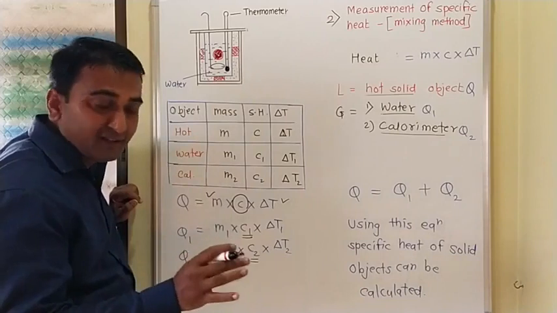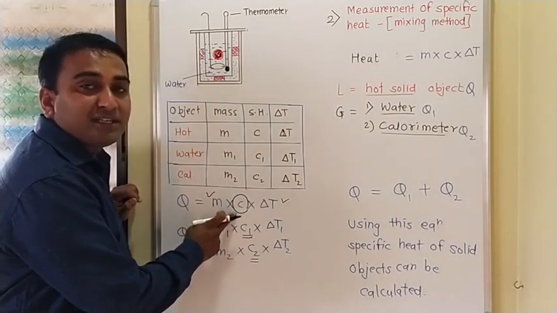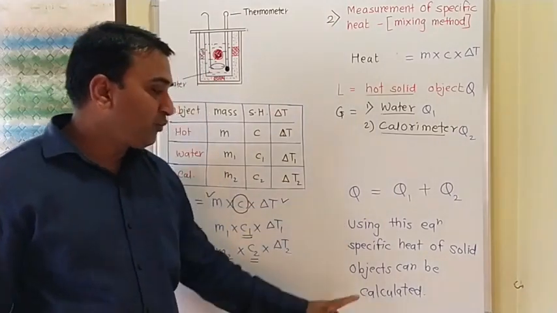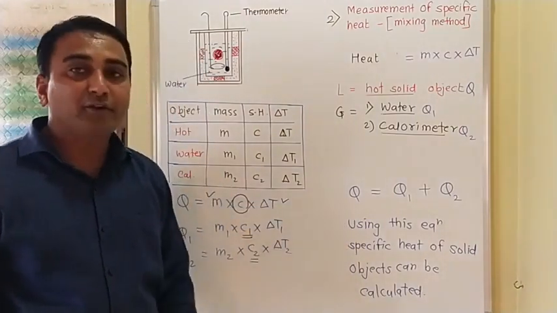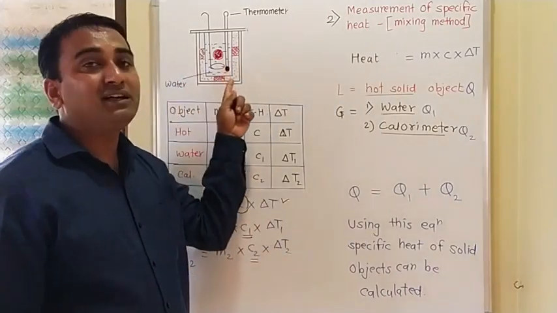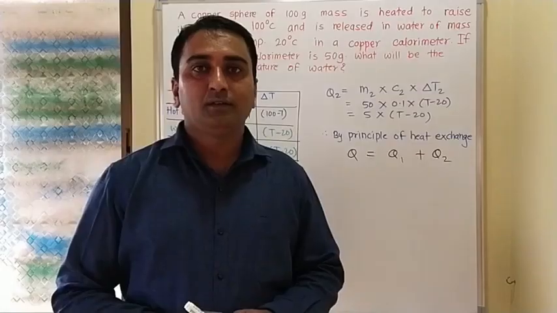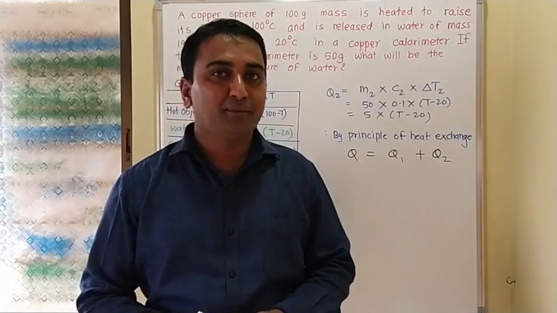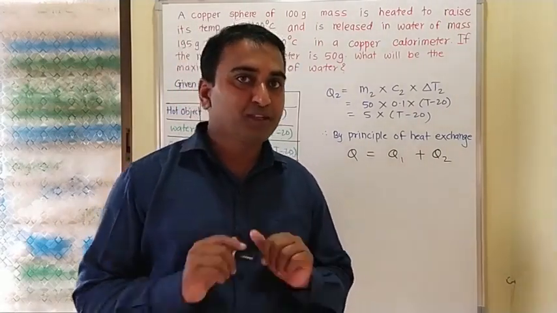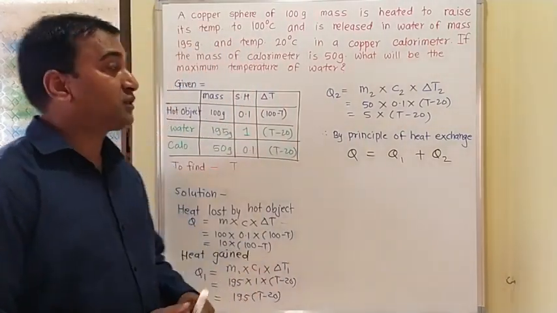If you have, then only we can measure the specific heat of the hot object. So by this method, we can calculate the specific heat of solid objects by the mixing method by using the calorimeter. Let us discuss one example based on the specific heat measurement. See here, what is the question?